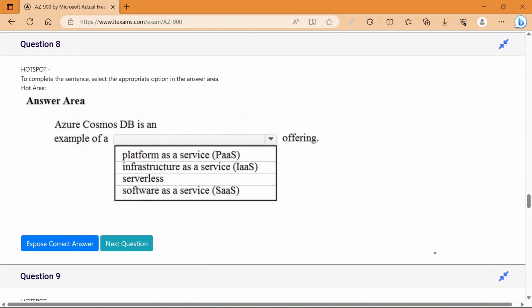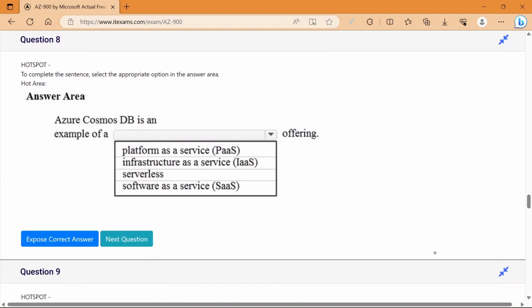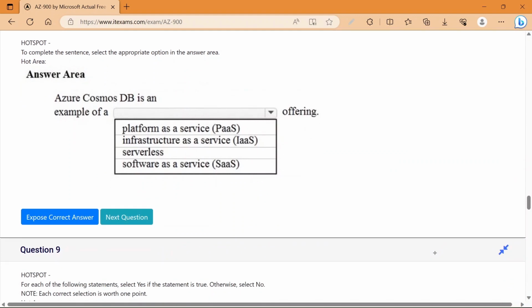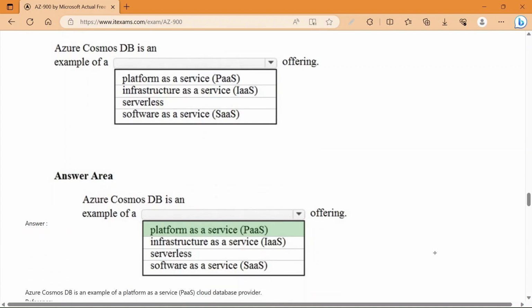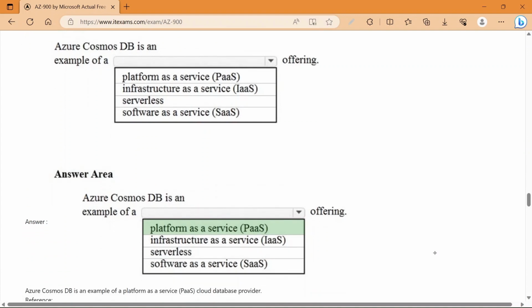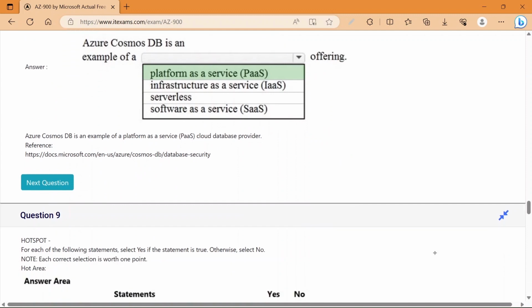Now the next question is question number 8. To complete the sentence, select the appropriate option in the answer area. Azure Cosmos DB is an example of platform as a service offering. So this is the correct answer.